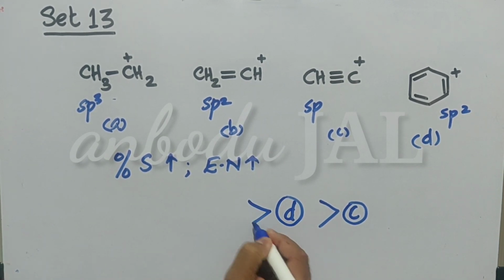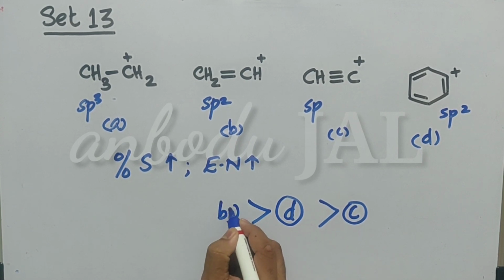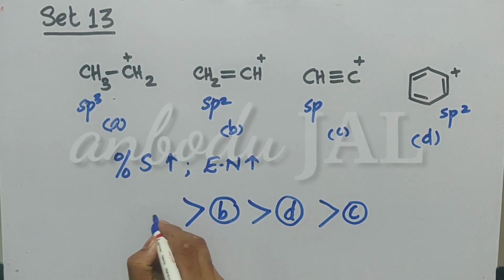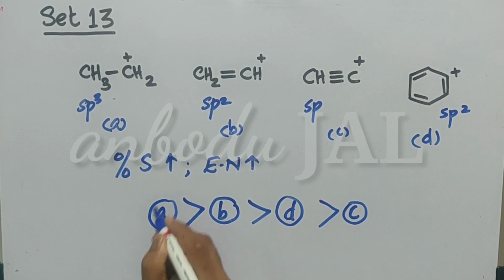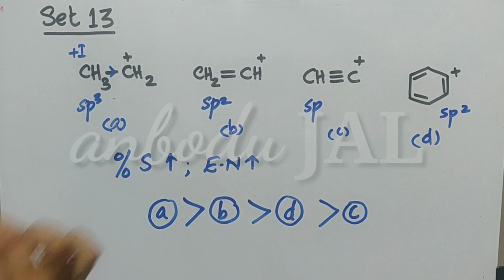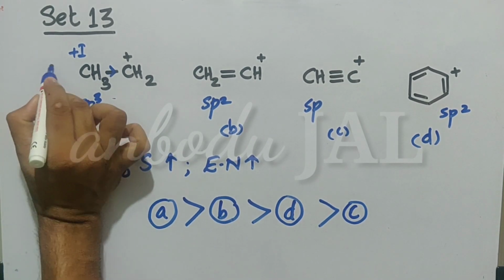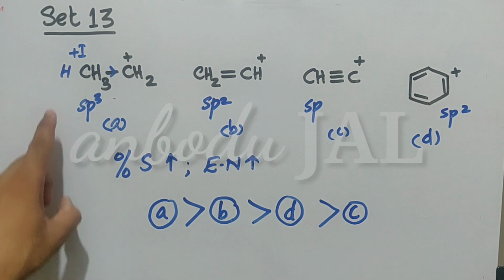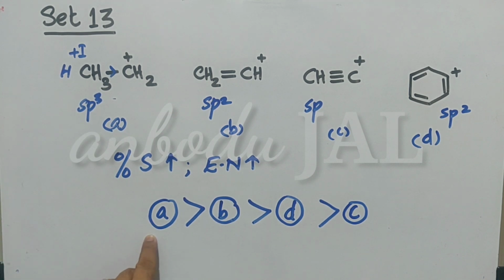Then vinyl carbocation, that is B, is more stable than phenyl carbocation. Most stable carbocation is nothing but the first compound. Why? Here one plus I group is present, CH3 group is present, and also hyperconjugation is possible. That is why A is more stable.